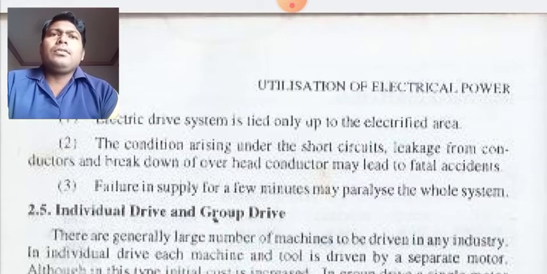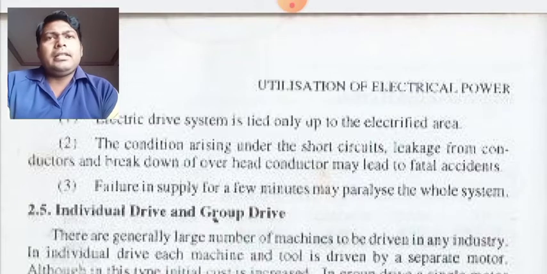Suppose you know the railway system runs on electric supply. Suppose a line does not have electric supply, how will the railway run? It will be run by diesel engines, or by coal engines or steam engines in earlier days.